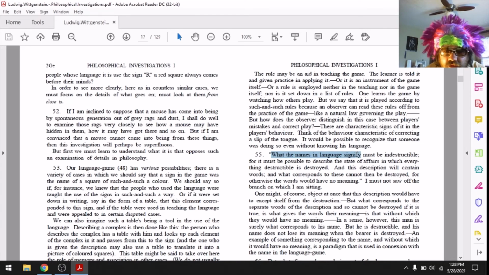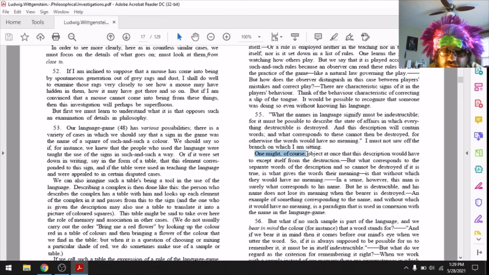What the names in language signify must be indestructible, for it must be possible to describe the state of affairs in which everything destructible is destroyed, and this description will contain words, and what corresponds to these cannot then be destroyed, for otherwise the words would have no meaning. I must not saw off the branch on which I am sitting.